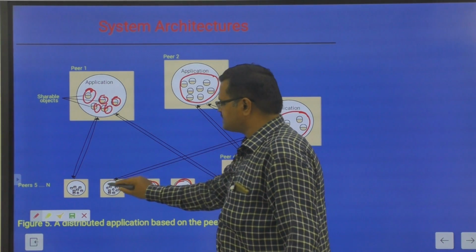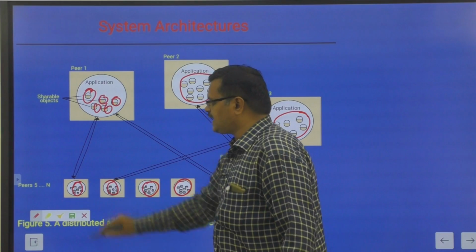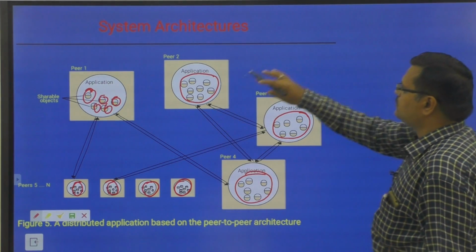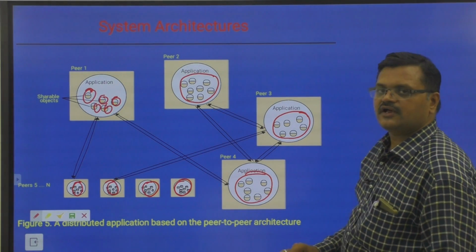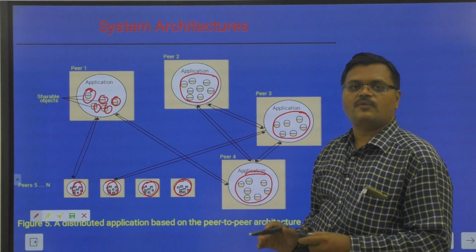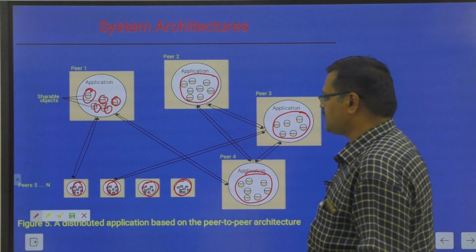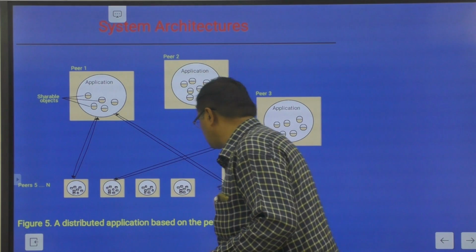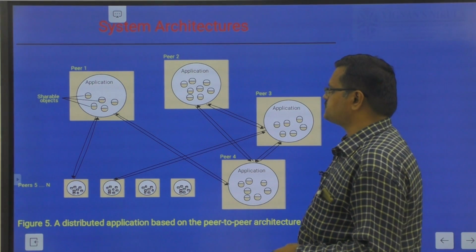Peer 5, peer 6, peer 7, and so on, peer n. So like that, all the different peers. Peers are nothing but cooperating processes, and a cooperating process is nothing but a peer. So this is a distributed application based upon a peer-to-peer architecture.